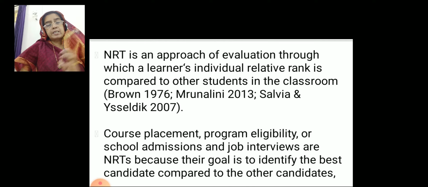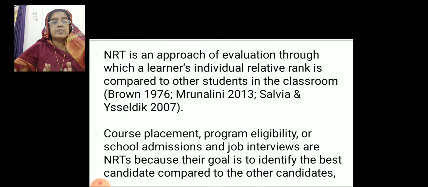They will conduct some entrance test and they will select the students based upon their scores. Here, there is no pass or fail marks. Those people who have done well based upon their scores, they will rank the students, and the number of students they need, they will select according to their marks, according to their community, or according to other norms that the government fixes from time to time.